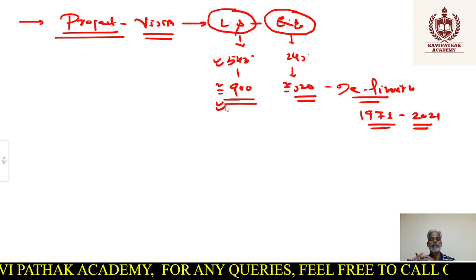Then after that, you all know that we had done a lot of reorganization of the states also. Very recently you might be aware of the issues going on in Ladakh. But prior to that, we also did the J&K reorganization. Prior to that, we reorganized Andhra Pradesh into Telangana and Andhra.